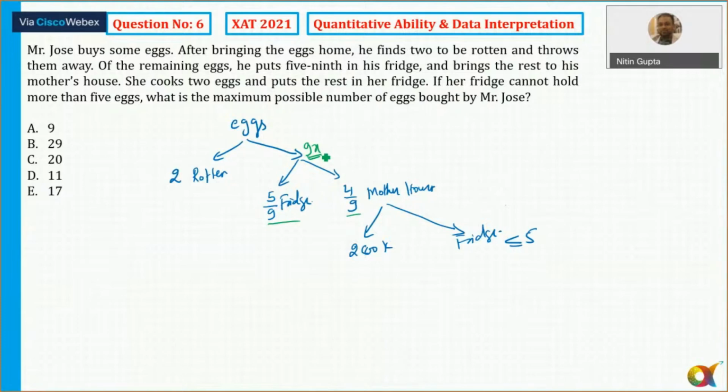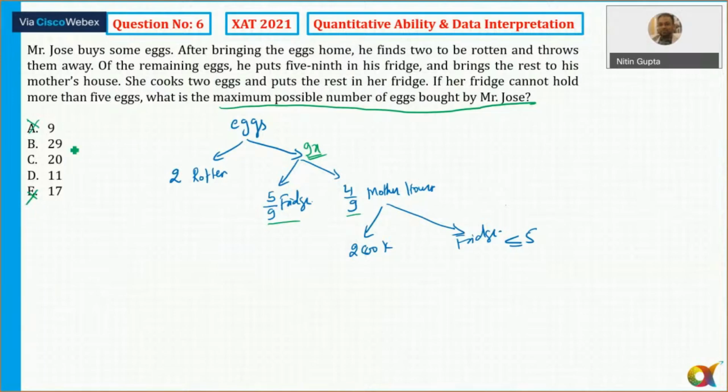So from the options, I'll say that after subtracting 2, because the question is what is the maximum possible number of eggs bought by Mr. Joshi, the number has to be a multiple of 9. So I can eliminate option number A. 9 minus 2 is equal to 7, which is not a multiple of 9. I can eliminate option number E also. 17 minus 2 is equal to 15, which is not a multiple of 9. So two of the options can be rejected straight away. Now option B, C and D, you can try with any of these here.